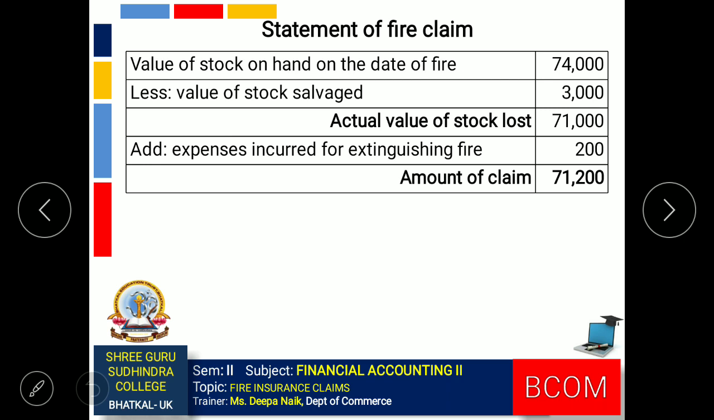We can now prepare the statement of fire claim. Stock on the date of fire. From there we deduct the stock salvaged 3,000. So the actual value of stock lost is 71,000. In the question we are given expenses for extinguishing fire, 200, which have to be added. Hence the amount of claim comes to 71,200.